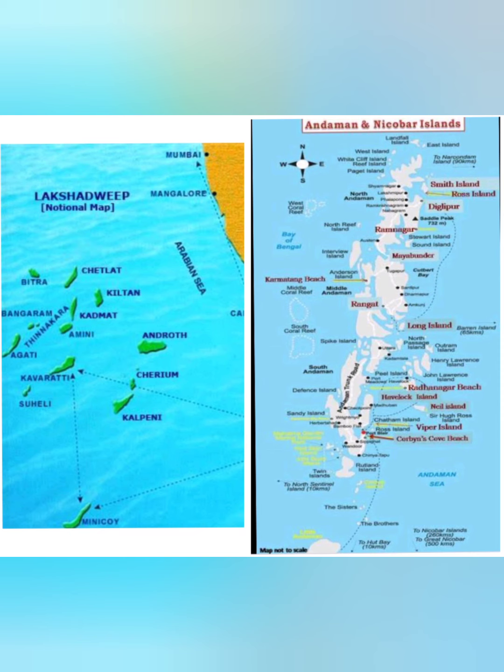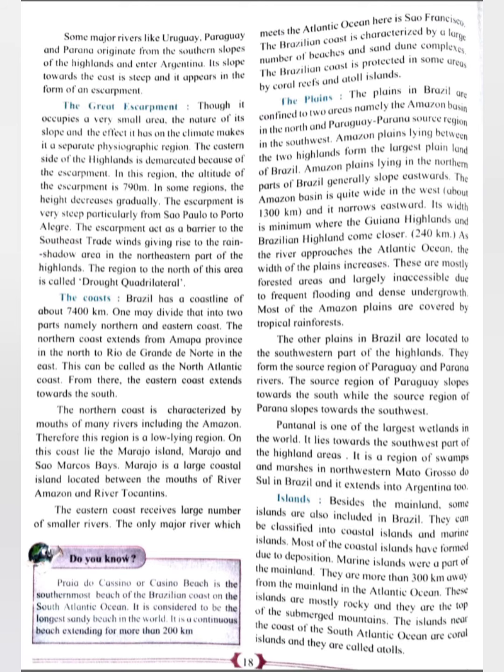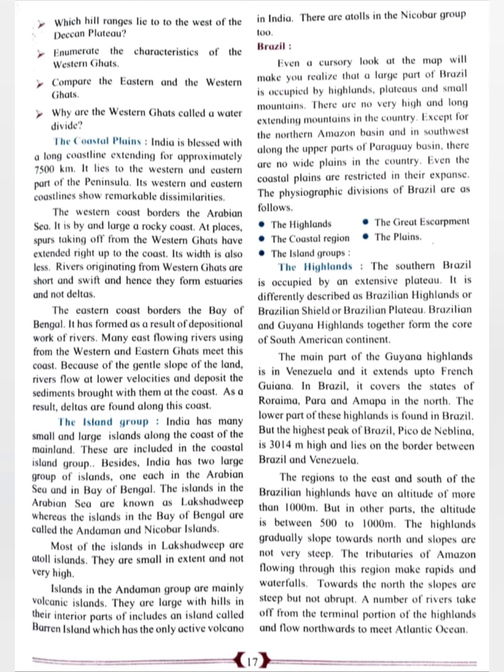Atoll means an island made of coral and shaped like a ring with a lake of salt water in the middle. Next, we will be talking about the physiography of Brazil. Even a cursory look at the map will make you realize that a large part of Brazil is occupied by highlands, plateaus, and small mountains. There are no very high and long extending mountains in the country, except for the northern Amazon basin and in southwest along the upper parts of Paraguay basin.